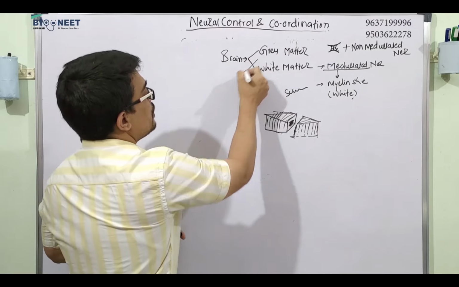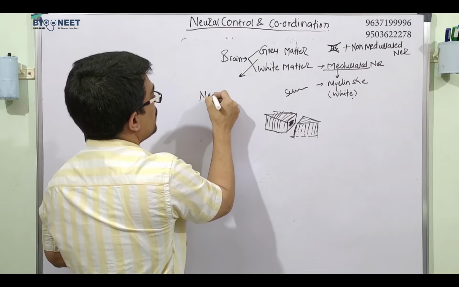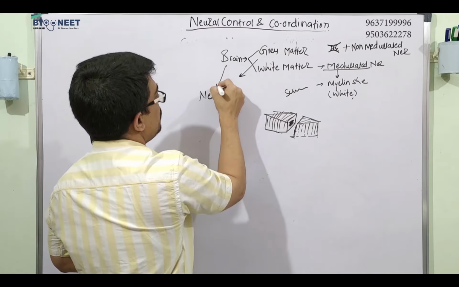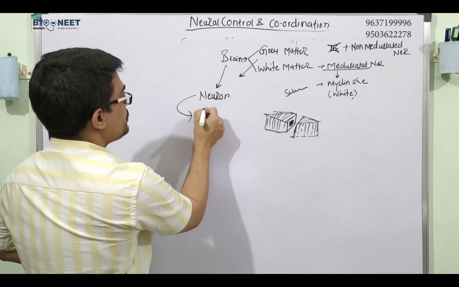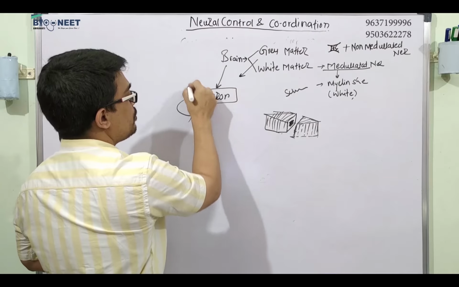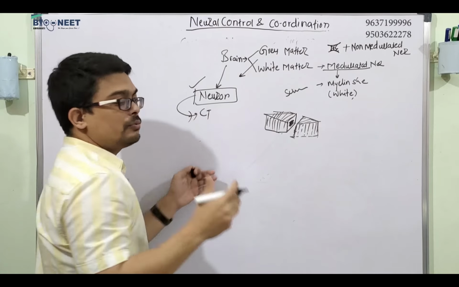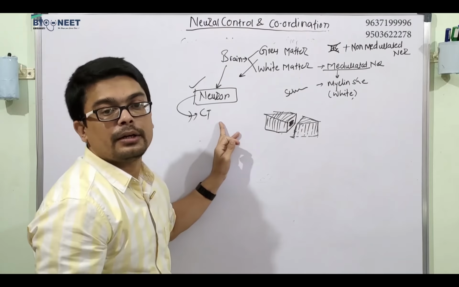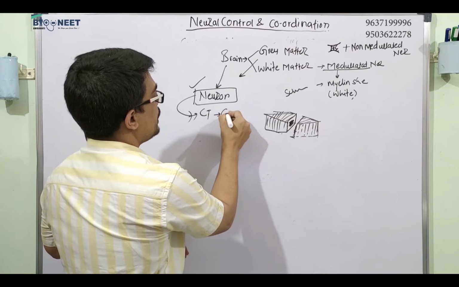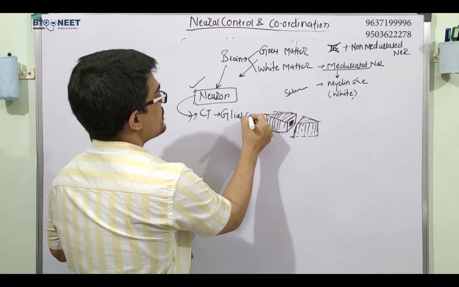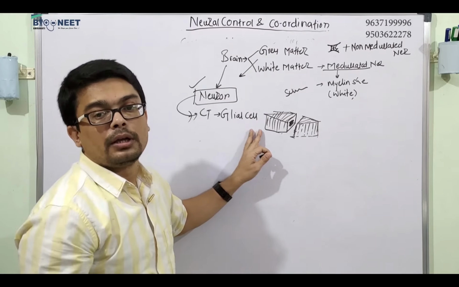Not only the neuron is there in the brain, the brain also contains connective tissue. So the functional unit of your brain is the neuron, and these functional units are joined together by connective tissue. The connective tissue inside the brain is called glial cell.